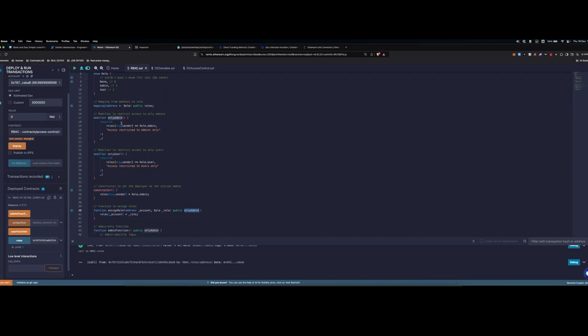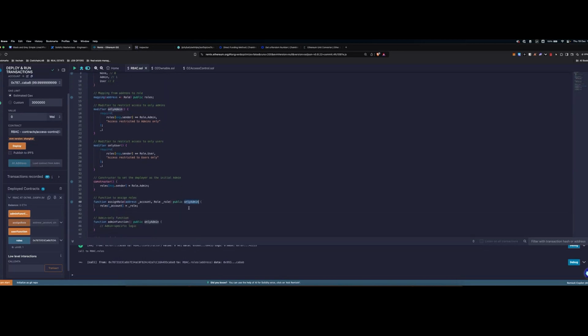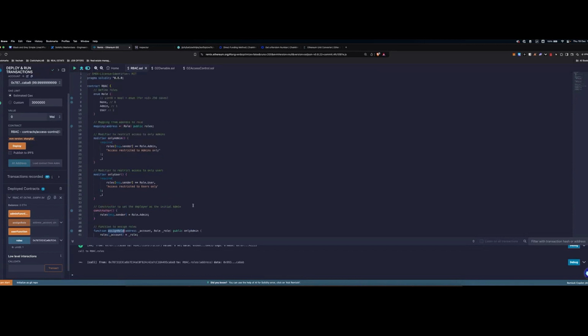So in simple terms, what we're doing here by specifying onlyAdmin as the modifier of this assignRole function is that we are requiring, before the execution of the function's body, that the caller of the function has the admin role. Otherwise, we're reverting with a custom string error that is access restricted to admins only.